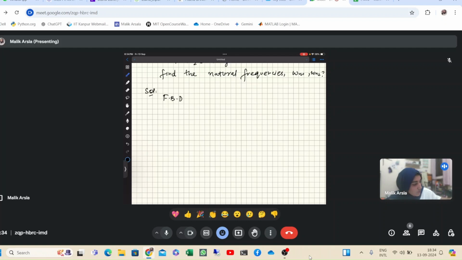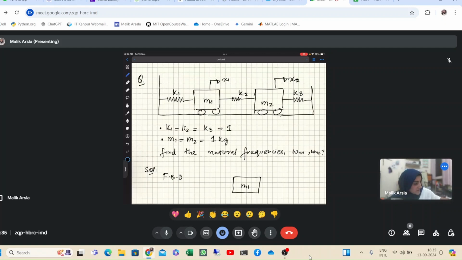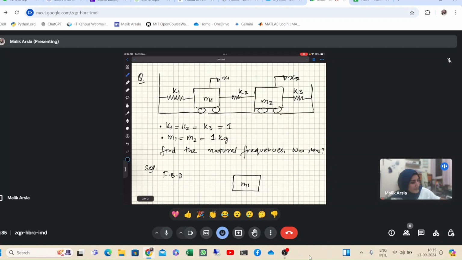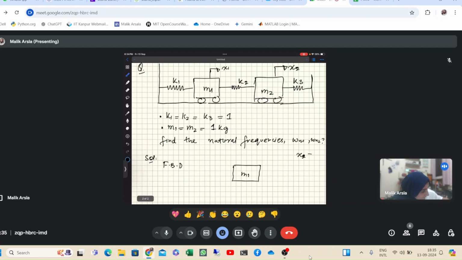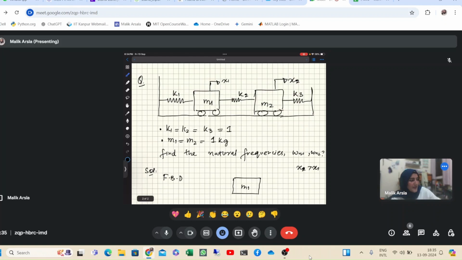So first we draw the free body diagram. So here we have mass m1. Now let's assume that x2 is greater than x1, obviously. Now when x2 is greater than x1, this k2 spring will get stretched and it will apply a force k2 on this mass. It will apply k2 into x2 minus x1, basically the relative displacement.